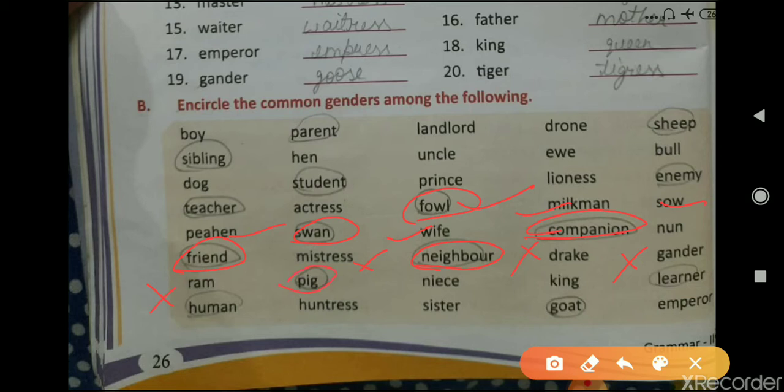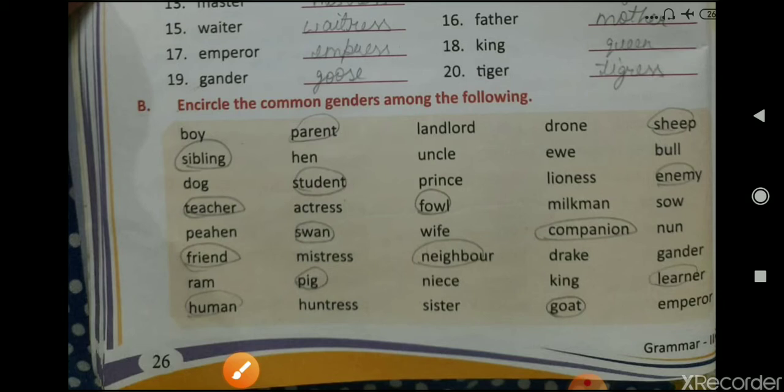Pig is a common gender, circle this. Learner is a common gender, circle this one. Human is also a common gender. Then huntress, sister are not common gender. Goat is a common gender, so circle this one. And emperor is not a common gender. Okay, so these are the common genders that you have to circle. You have to complete this exercise also in your book.